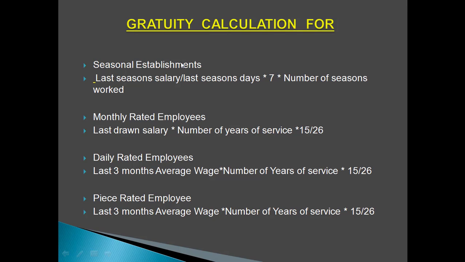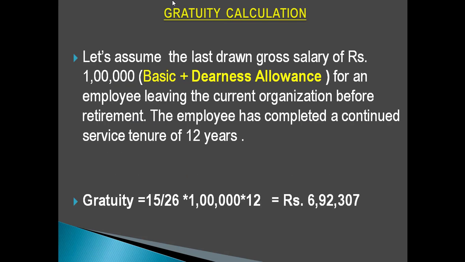Now here are all the formulas. For a seasonal establishment, the formula for calculating gratuity will be last season's salary divided by last season days, that is, the number of days the worker has worked, into 7 into the number of seasons worked. Clear? For monthly rated employees, it will be last drawn salary into number of years of service into 15/26, the formula which we saw on the previous page. For daily rated or piece rated employees, it will be the last 3 months average wage, number of years of service into 15/26. Clear?